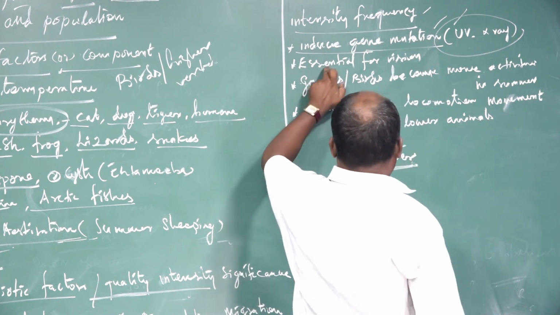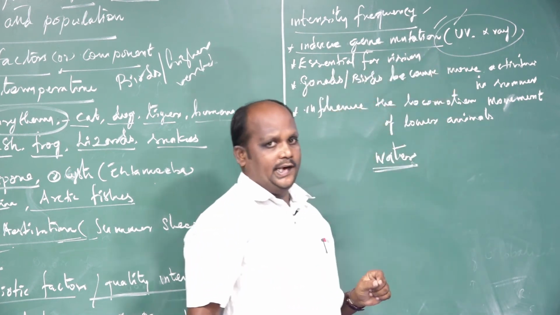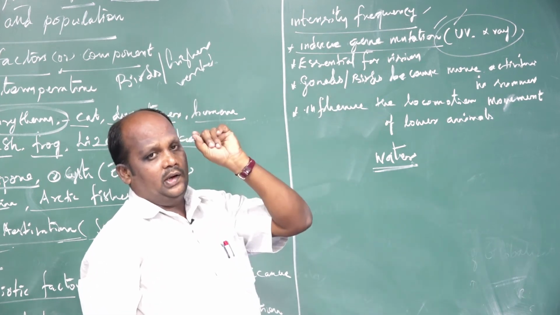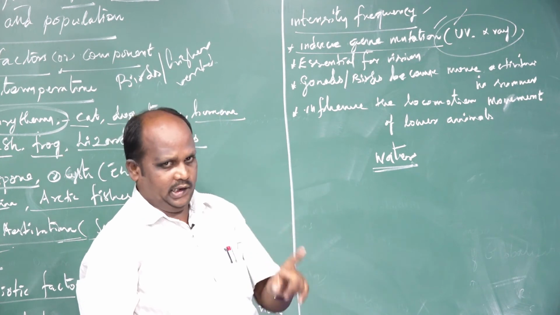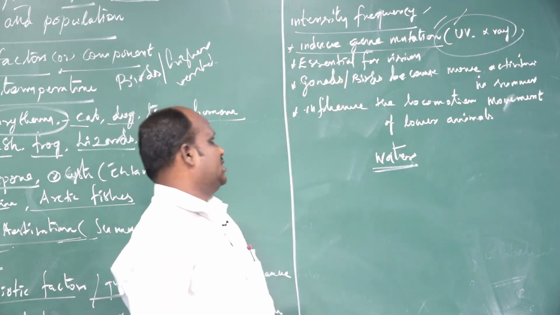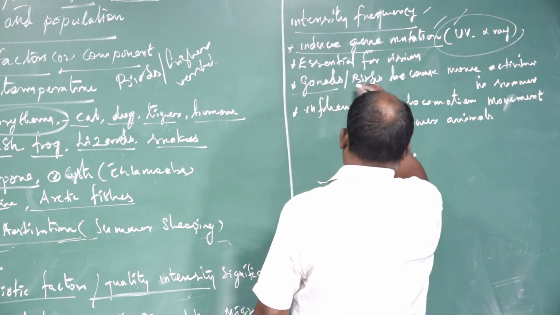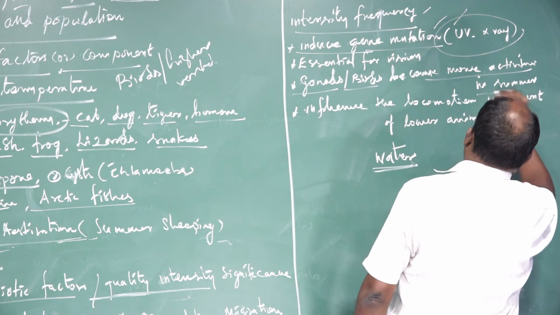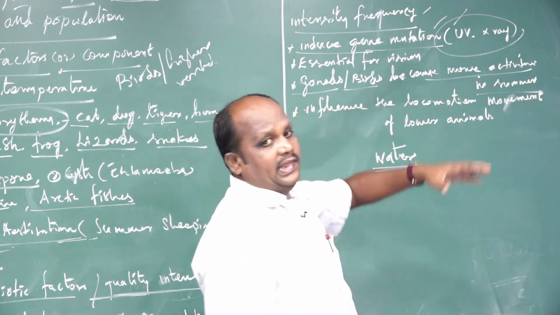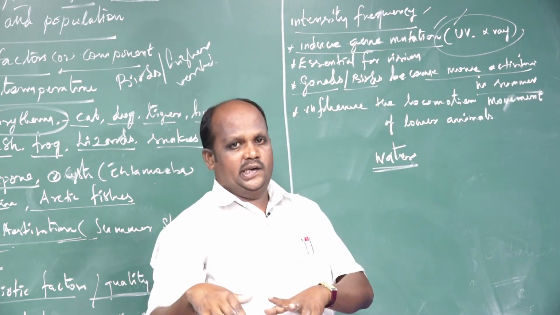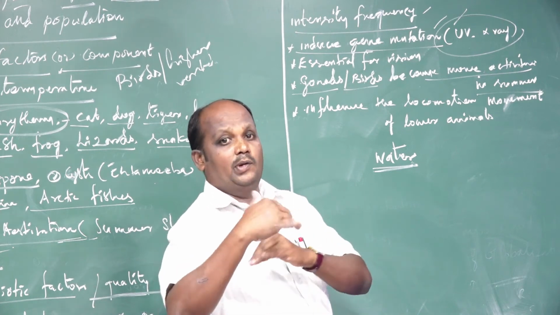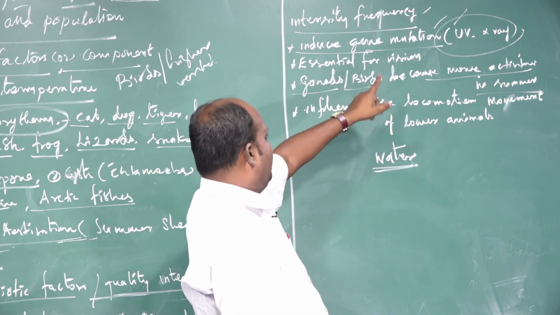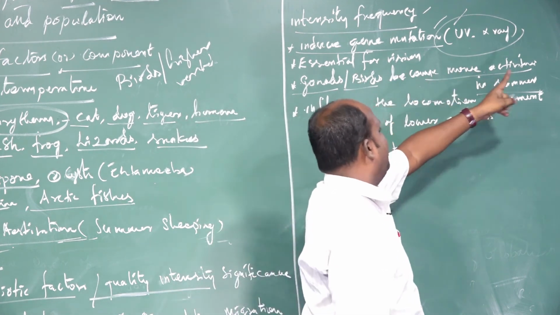Next one, essential for vision. For all animals, in the vision process, light is more important. Temperature and light are also more important. Next one is gonads of bird and mammal populations, which are more active in the summer season because of high temperature. The animal body temperature is warm, I mean homeothermic blood, so it will be more active. So temperature is very essential for bird and mammal populations to become more active in the summer seasons.